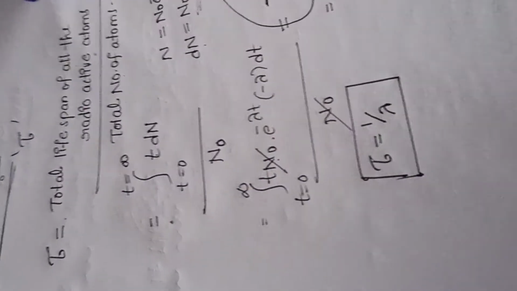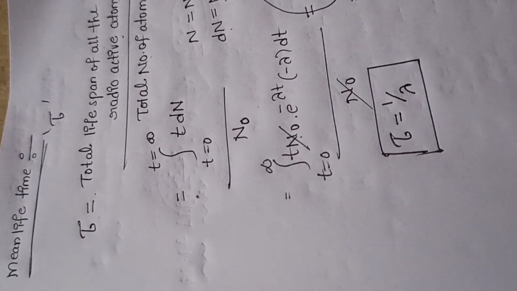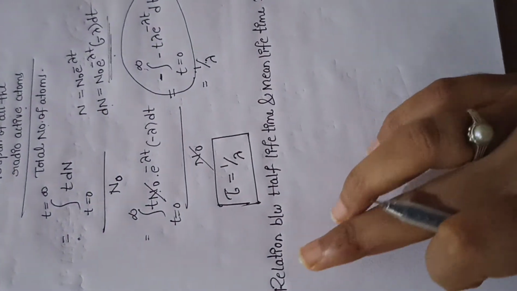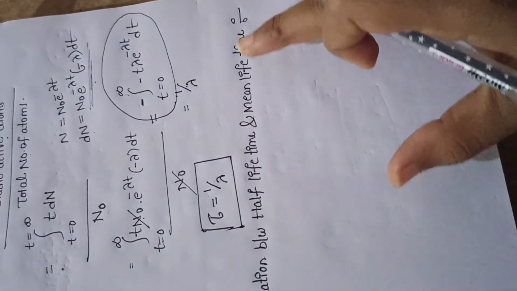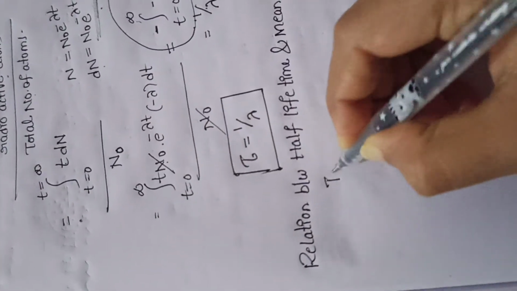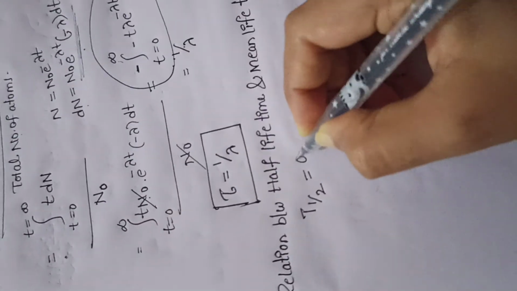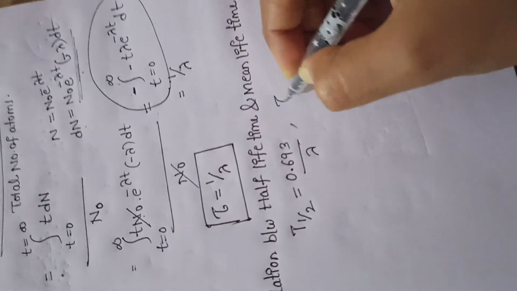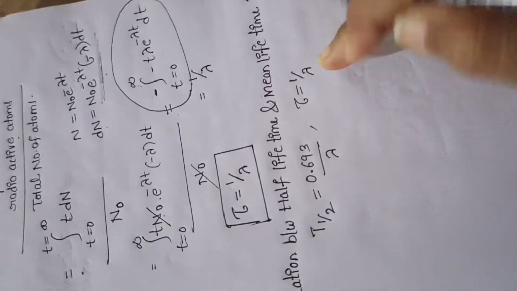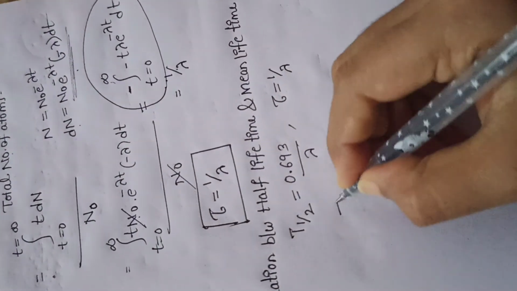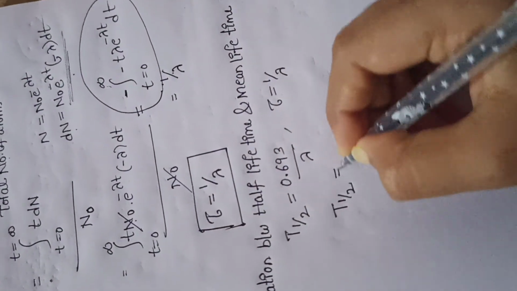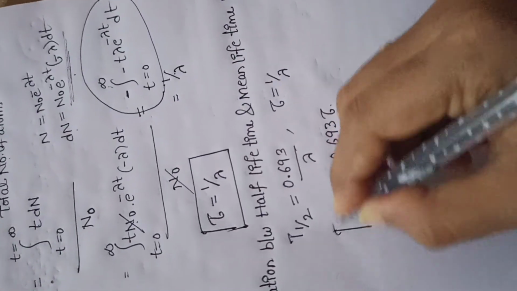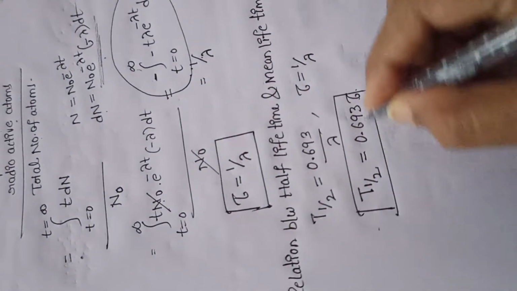Now, what is the relation between half-life and mean lifetime? Here I would like to derive the relation between the half-life and mean lifetime. Already you know the half-life: T half is equal to 0.693 by lambda. The mean lifetime: tau is equal to 1 by lambda. Now substitute tau equals 1 by lambda in this equation, that is T half is equal to 0.693 tau. This is the relation between half-life and mean life.